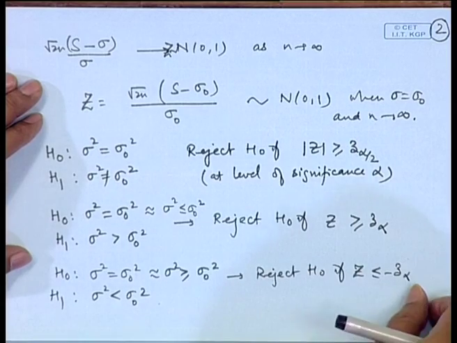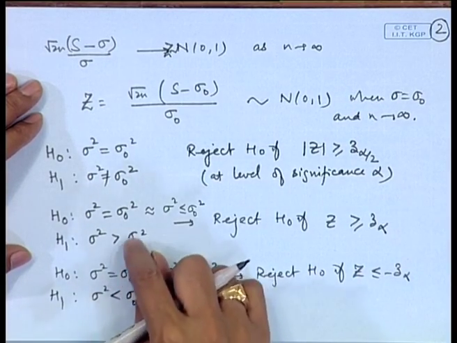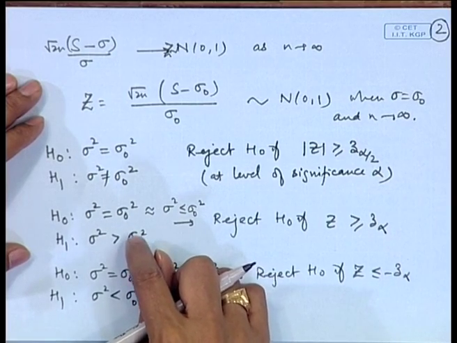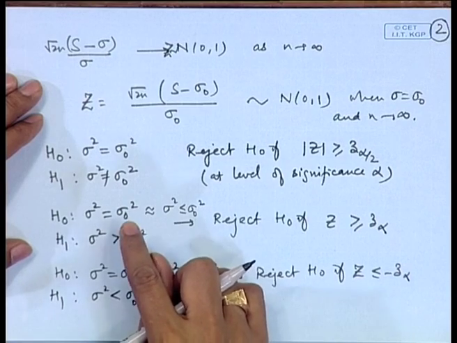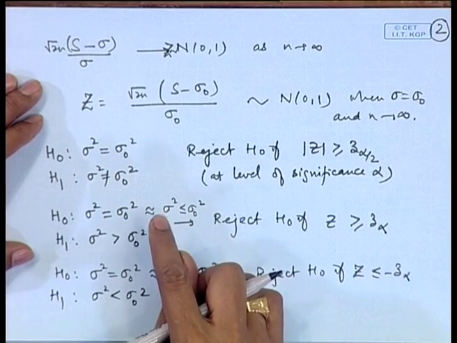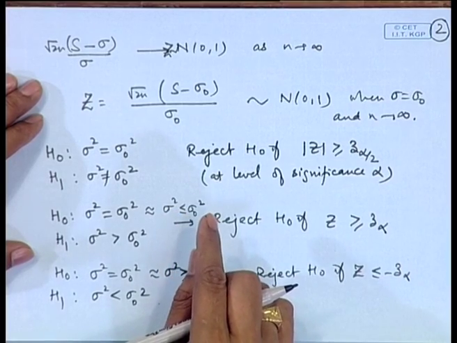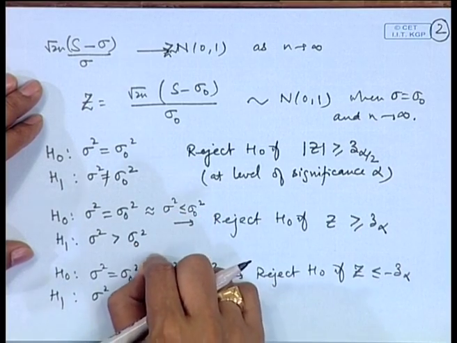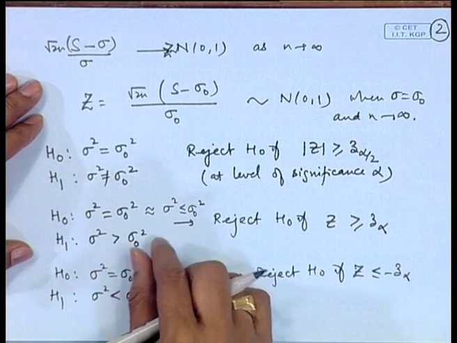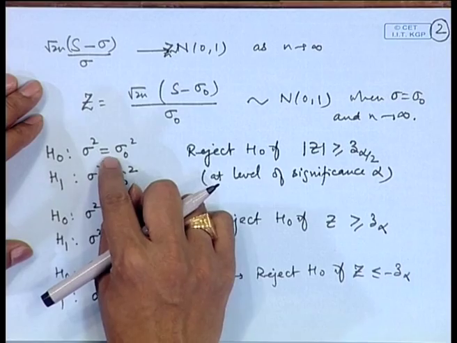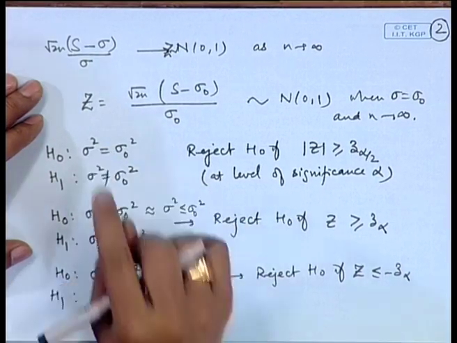Let me give one example here. Also, the framing of the hypothesis is important here. Since we are controlling the probability of the type 1 error, that is rejecting H naught when it is true, therefore, rejecting H naught is always considered as a strong conclusion. Therefore, the hypothesis for which we want to give importance, we can put it in H 1. Of course, that may not be possible if we are testing for the equality, because then the inequality cannot be put in the alternative hypothesis.